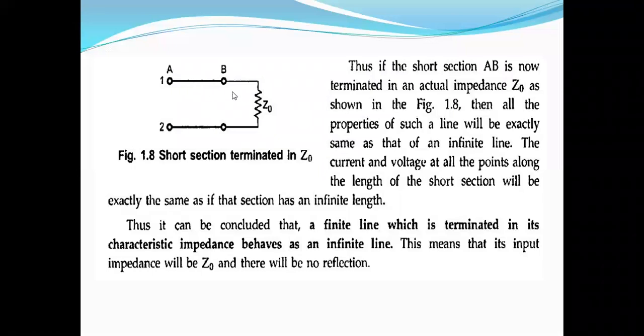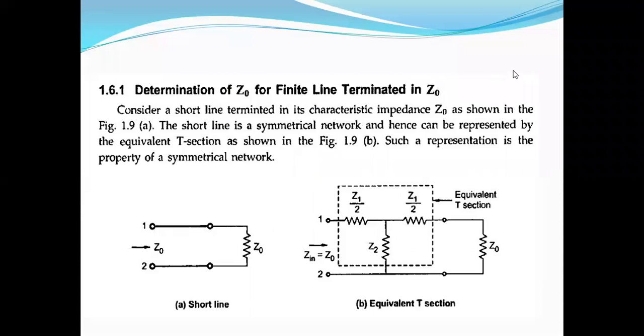Now there is no reflection from B to A. At the same time, whatever the impedance offered by the input side is the characteristic impedance Z naught. So remember, the input impedance of this finite line is Z naught, and there is no reflection from receiving end to sending end. So we are concluding that this short line, whenever it is terminated with characteristic impedance, behaves like an infinite line. Now you see, the determination of characteristic impedance Z naught of a finite line terminated in Z naught is important.